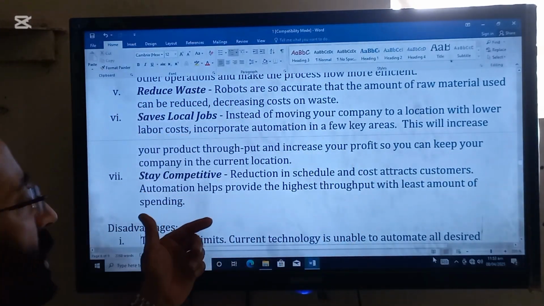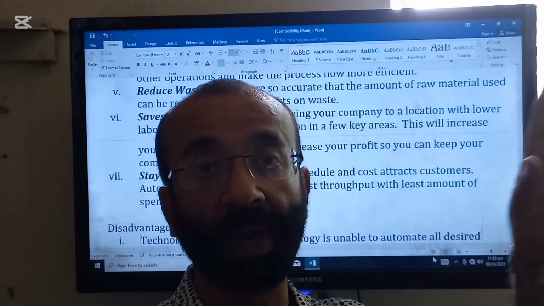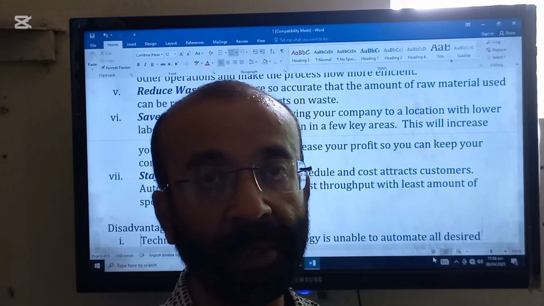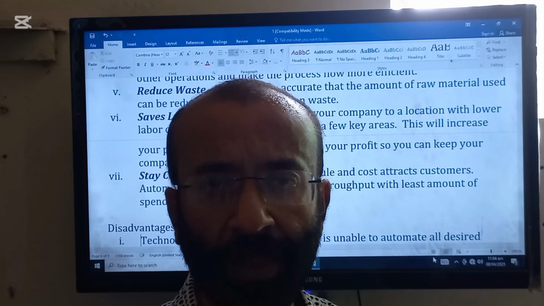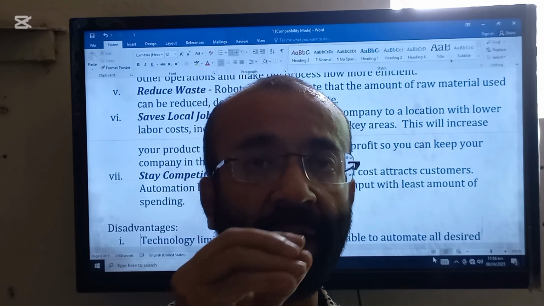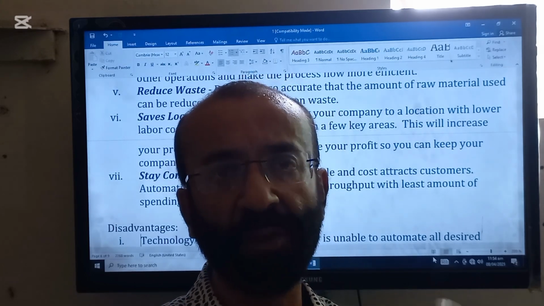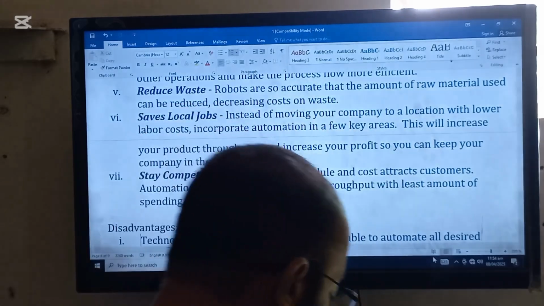Next is stay competitive. Stay competitive means you compete with your rivals in a proper way. This is another advantage of automatic machines. When you use automatic, advanced machines, you will definitely make more advanced products, and you will have an edge over your rivals. So this is another advantage.